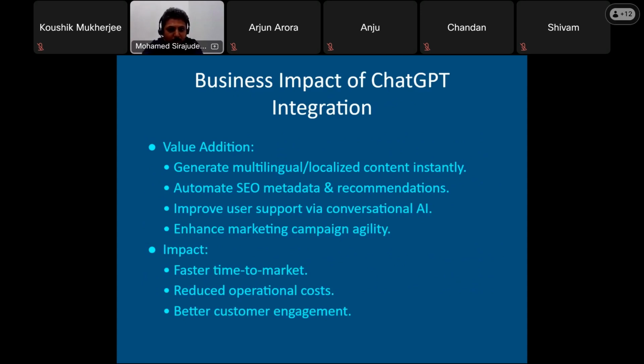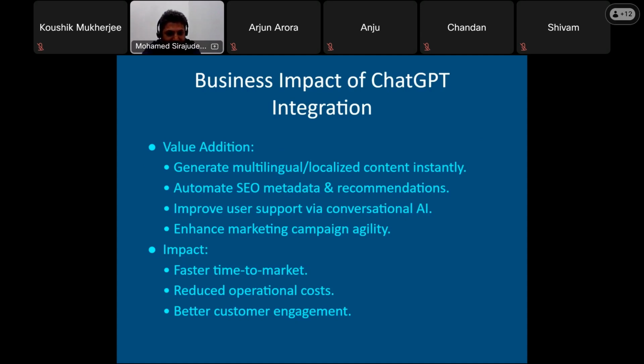So just coming to the ChatGPT integration, some business impact ChatGPT integration does so far. Some value addition: it generates multilingual or localized content, and it automates SEO as well. It improves user support via conversational AI, which means the chatbot, and enhances marketing campaigns, which means promotions, campaigns and data, and some quick data processing for the banner. Okay, it helps a lot.